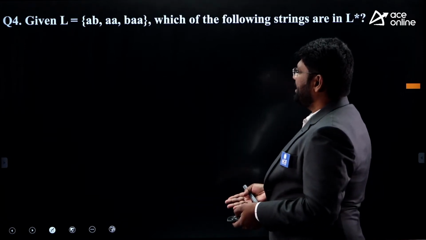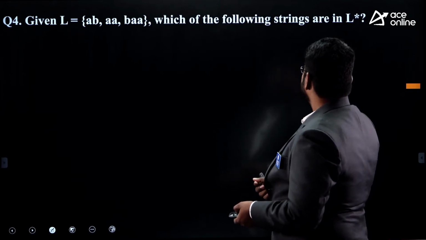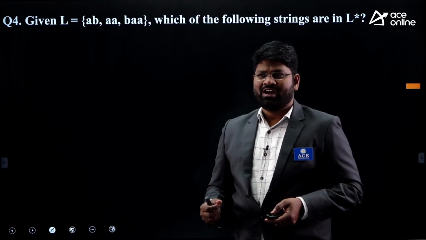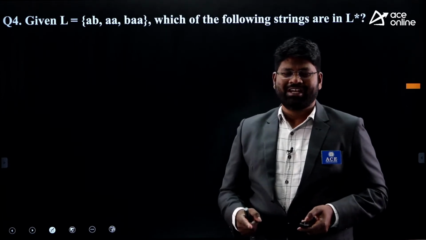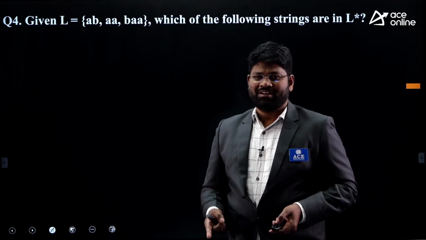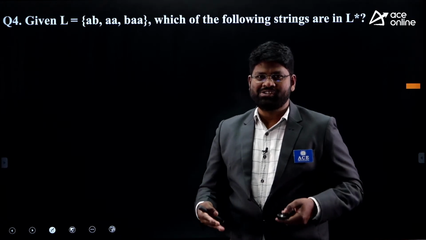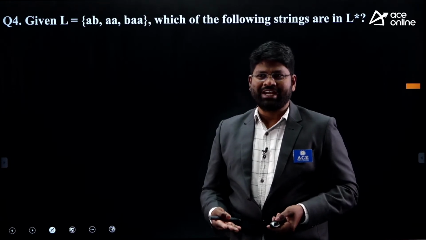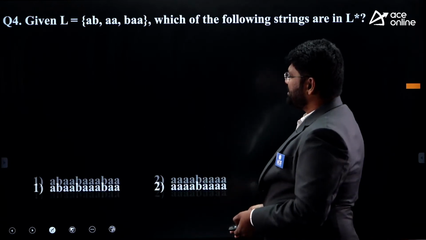Given language L equivalent to {AB, AA, BAA}, which of the following strings are in L star? We are looking here for which of the following are in the L star. L star is the operation representing the Kleene closure operation. What is the Kleene closure? It's a zero or more concatenations of the language. The result of the zero or more concatenations of the L will always form the Kleene closure operation.